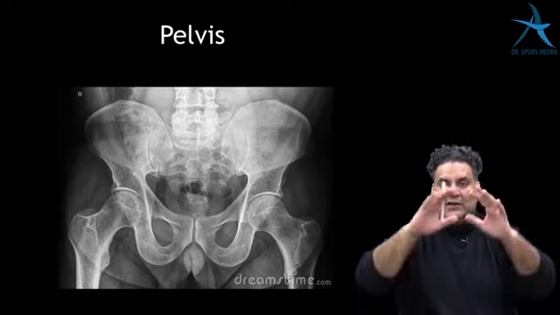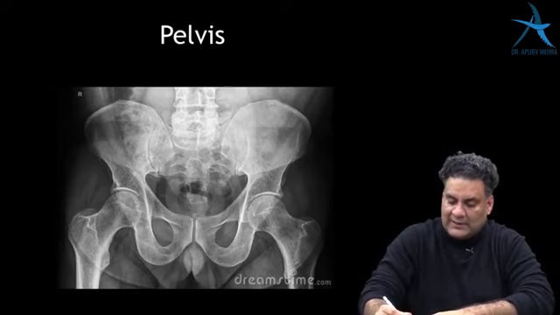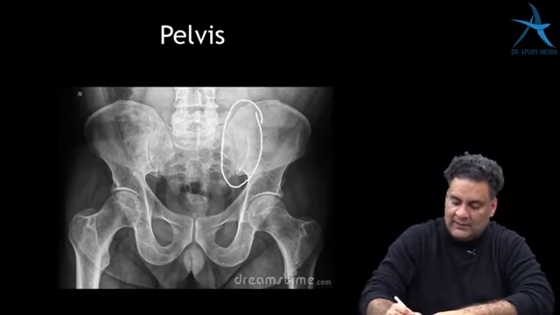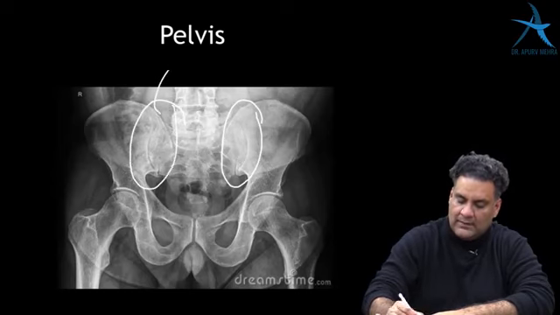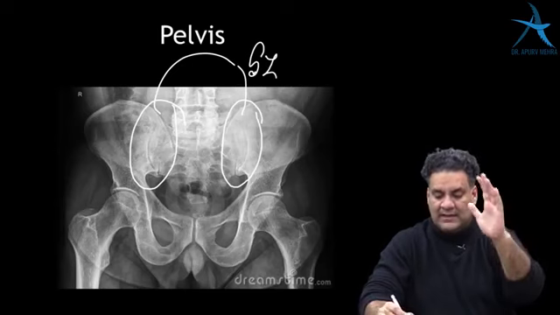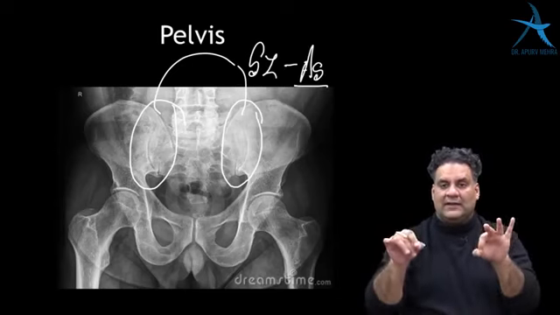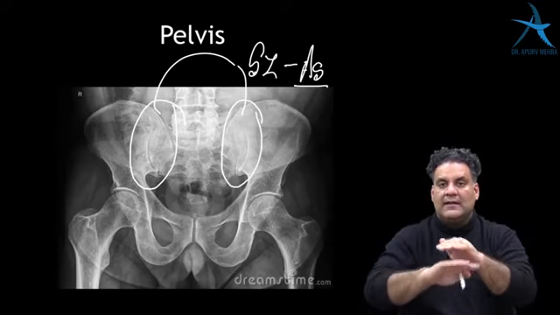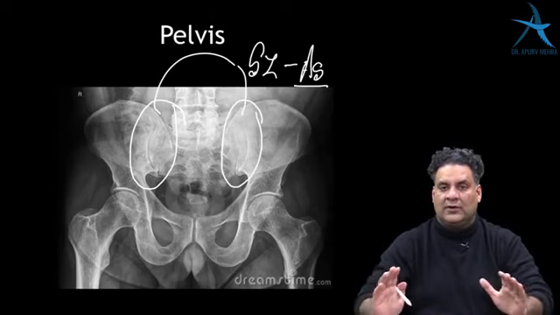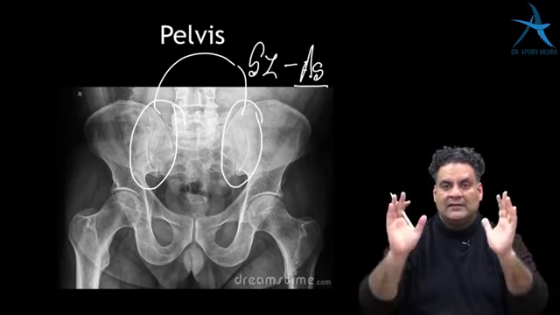When I look at the X-ray of a pelvis, if I look at the sacroiliac area, this is very, very important for us to remember. The SI area is affected in which disease? Yes, ankylosing spondylitis. If you have sacroiliitis, you diagnose ankylosing spondylitis. If you do not have sacroiliitis, you do not diagnose ankylosing spondylitis. That's a dictum.